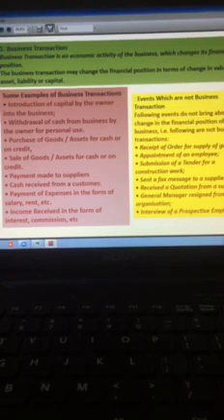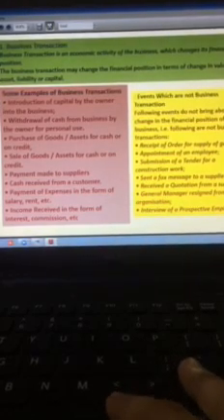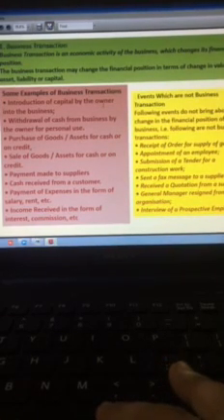Financial position of an enterprise change means there is some change in assets, liability, capital, revenue or expense. Actually, revenue and expense: revenue increases the capital and expense decreases the capital. So basically the overall impact is on assets, liability or capital. Correct? Some examples are as per the PDF which I am sharing.